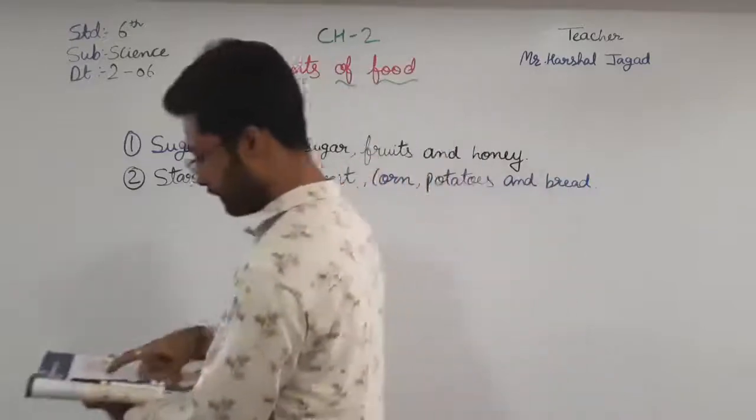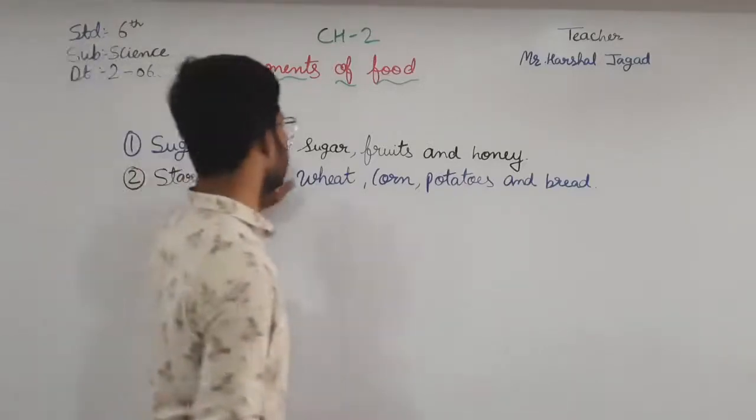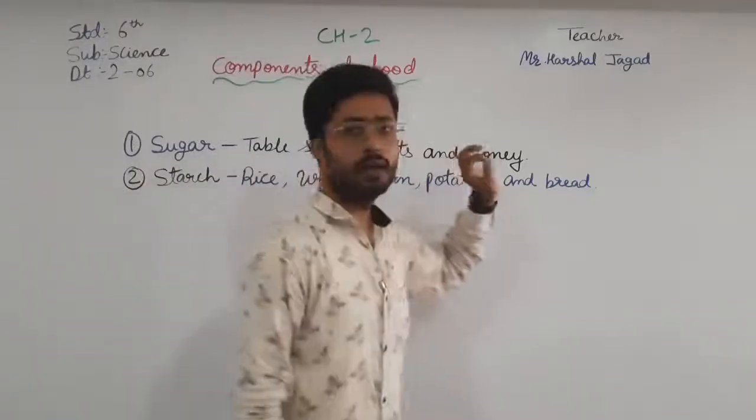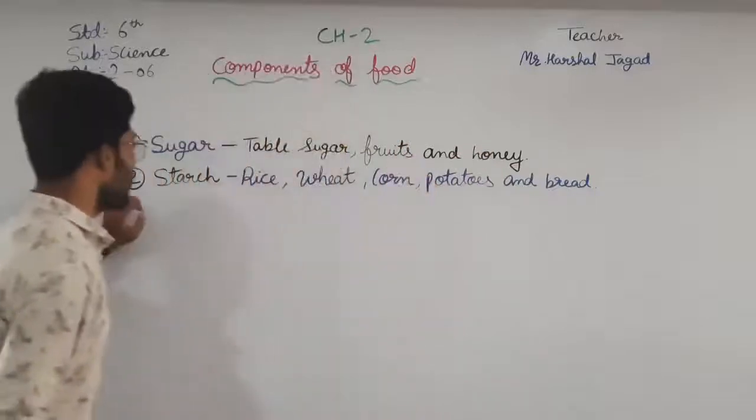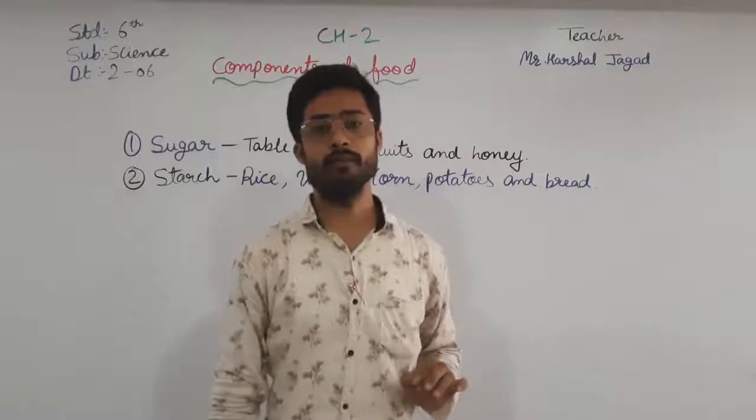These are the sources of starch. Okay, sugar we get from table sugar, fruits, and honey, and starch, that is rice, wheat, corn, potatoes, and bread, we get from them.